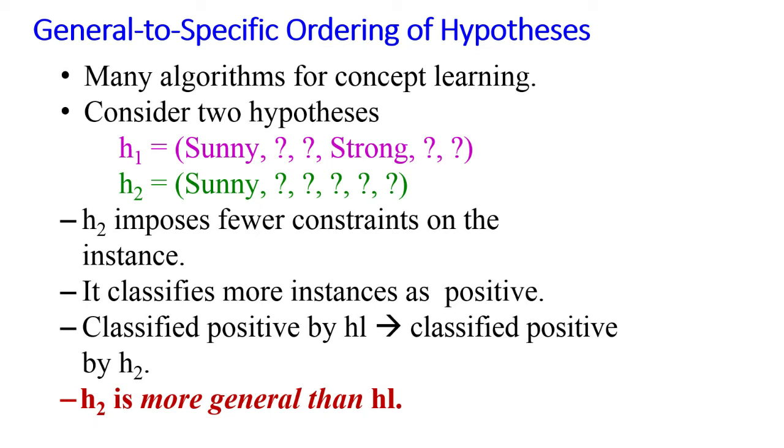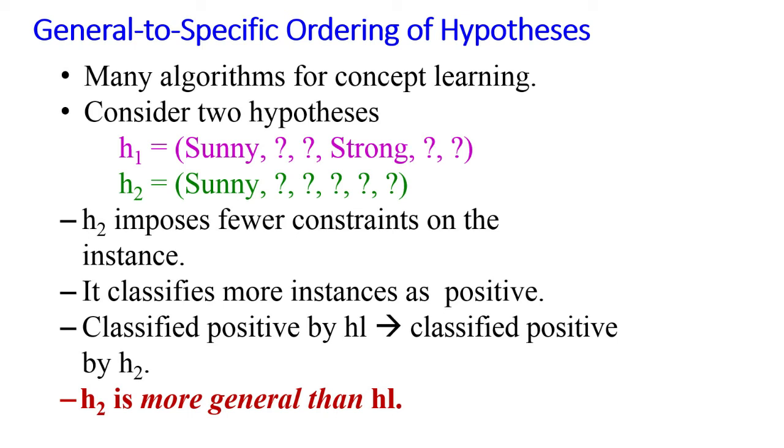Consider 2 hypotheses, H1 and H2. If you see, H1 has 2 constraints and H2 contains only 1 constraint. Now consider the sets of instances that are classified positive by H1 and H2. Because H2 imposes fewer constraints, it contains only 1 constraint, that is sunny, on the instance. It classifies more instances as positive. In fact, any instance classified positive by H1 will also be classified positive by H2.